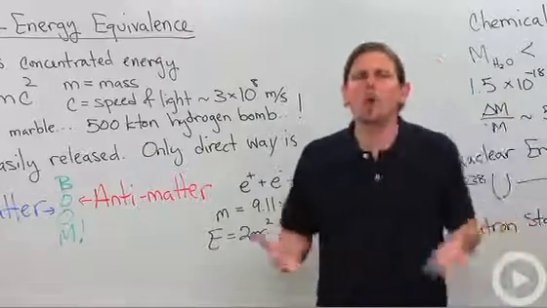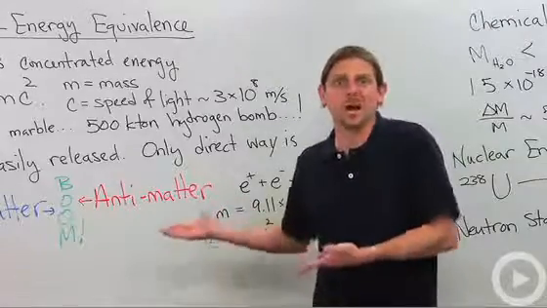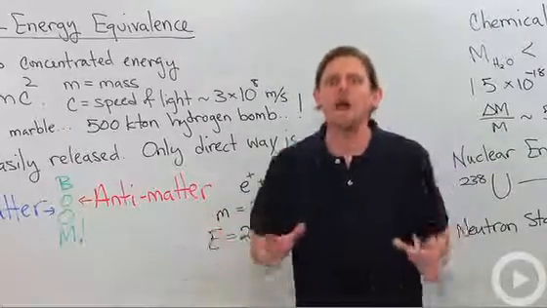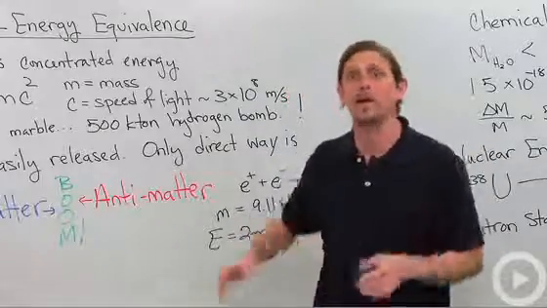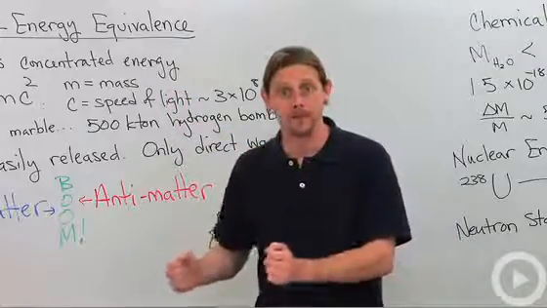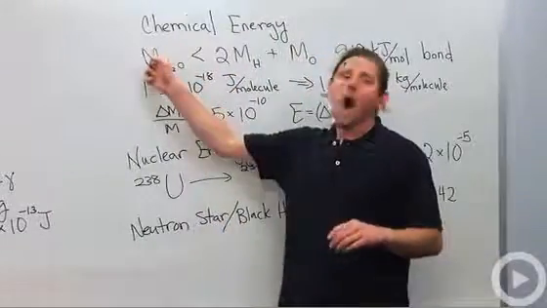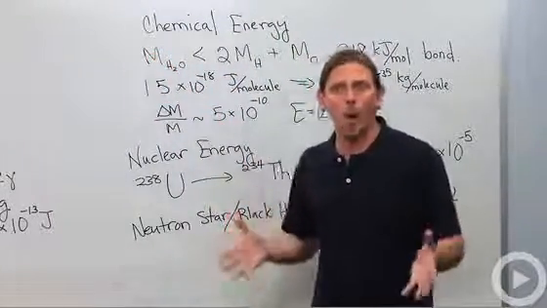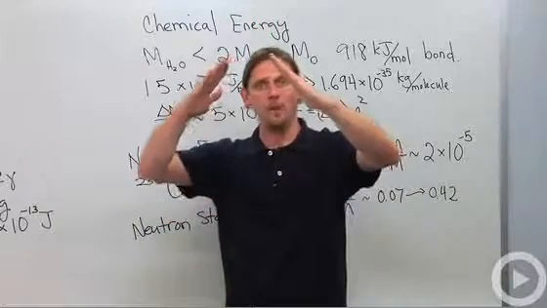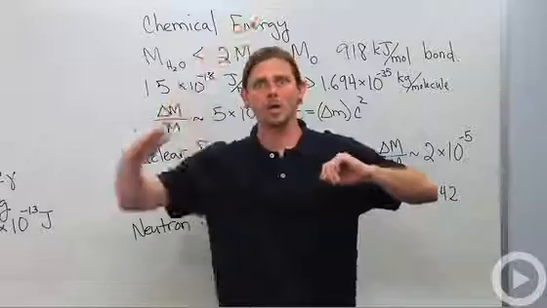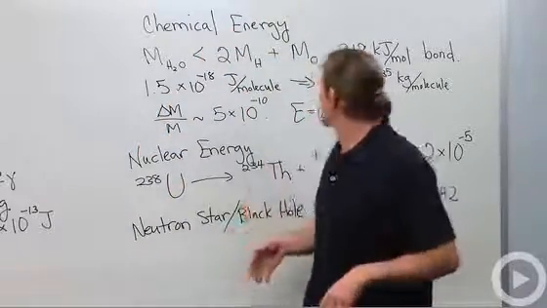All right. So what does this actually mean? We're not going to do this matter-antimatter conversion because there's not enough antimatter around. It turns out that almost every single release of energy can actually be understood in terms of this energy-mass equivalence. So let's look at chemical energy. Water is a molecule. It's formed by taking 2 hydrogen atoms and an oxygen atom and making 2 bonds: a bond between oxygen and hydrogen, and a bond between oxygen and the other hydrogen.